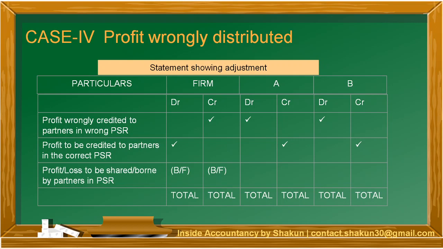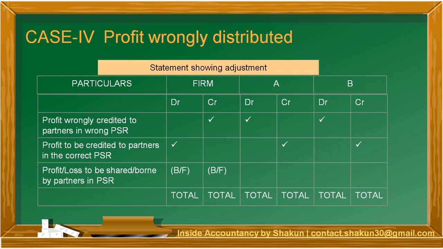Now, if in a question the profit is wrongly credited to the partners in a particular ratio, other than the ratio in which it should have been credited. For example, if the profits were to be shared equally, but by mistake they have been shared in the ratio of 3:2:1. So 3:2:1 is the wrong ratio and 1:1:1 is the correct ratio.